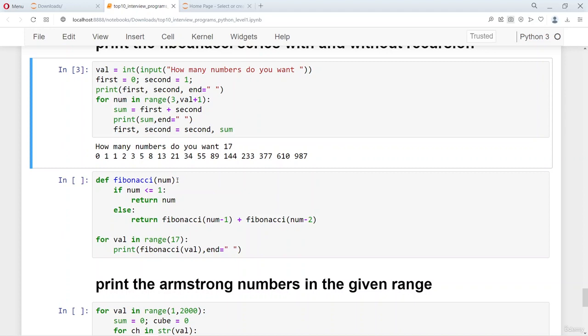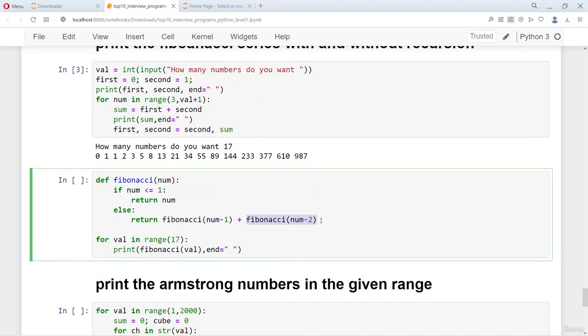So if the number you want to find is 0 or 1, you return the same number. Otherwise you calculate the Fibonacci of the previous number and the Fibonacci of the number before that. So we recursively calculate till the last number, and then we add the successive numbers to get the Fibonacci series.